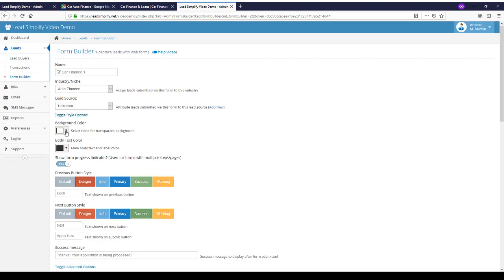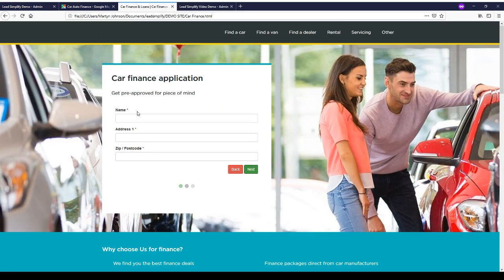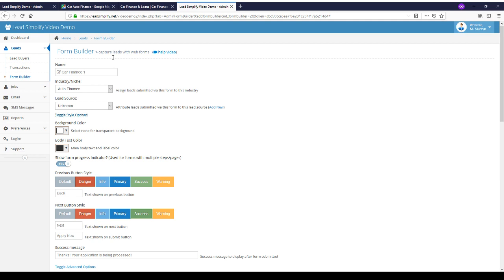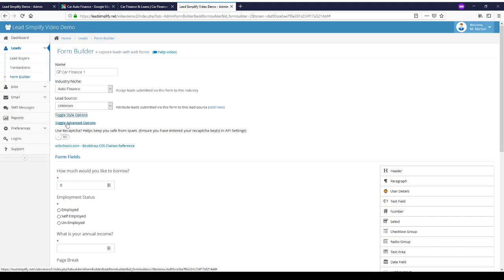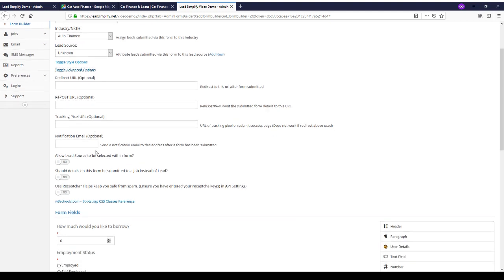We can set background colors for the form. At the moment it's set to white, as we can see, it is on here. However, we could make that transparent or set it to any color we like. We can set the text and body color to any color that we like as well. So let's save this, just check, run through a couple of these then.